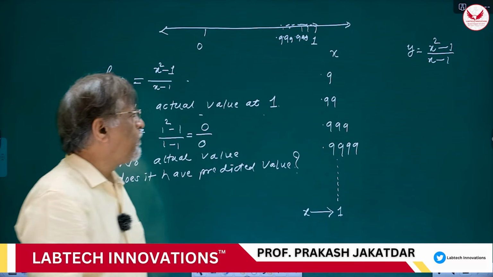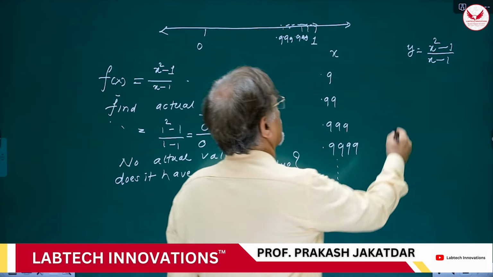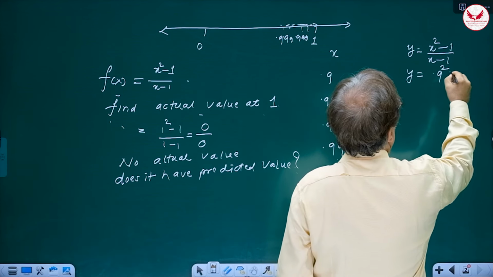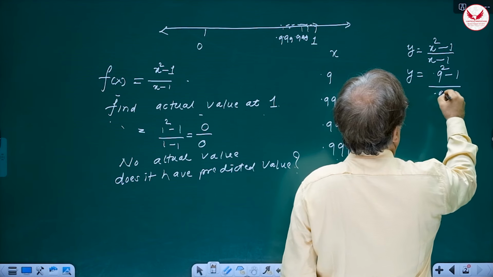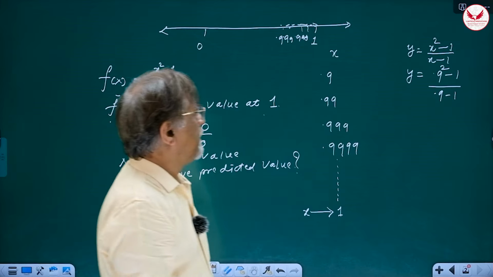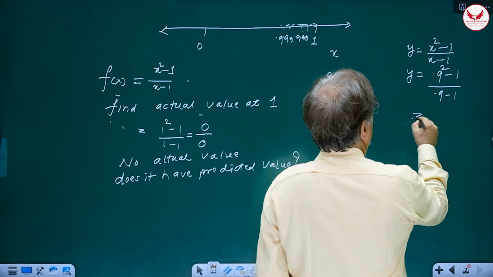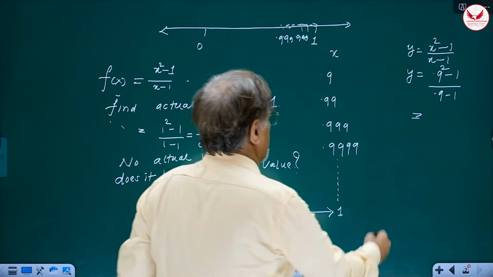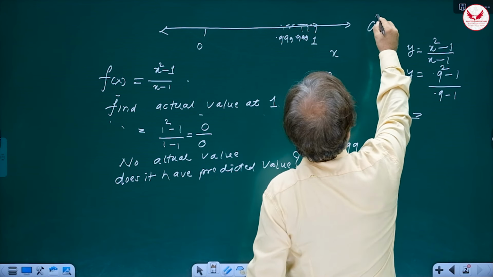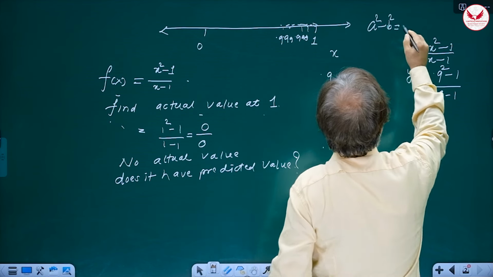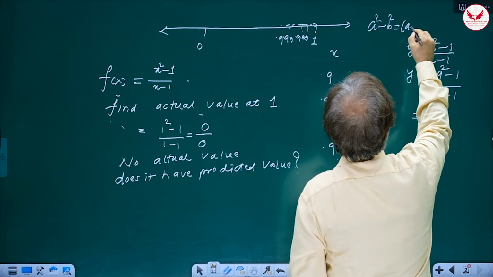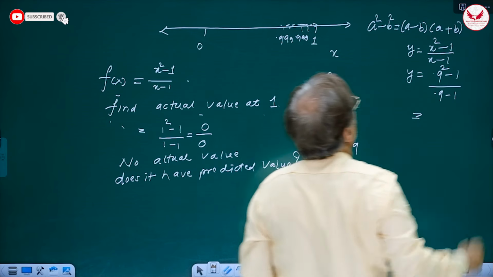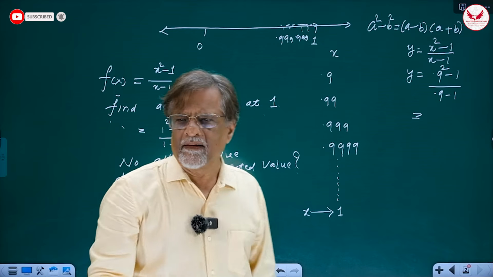Can I find out the value of y at 0.9? Of course I can find out. See, y is equal to (0.9 square minus 1) divided by (0.9 minus 1). Okay, that is possible. You are familiar with the formula a square minus b square. There is a very simple formula you must have learned in 10th standard: in one bracket a minus b, and in another bracket a plus b. Correct? So here a is 0.9 and b is 1.